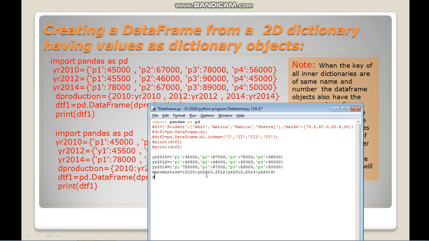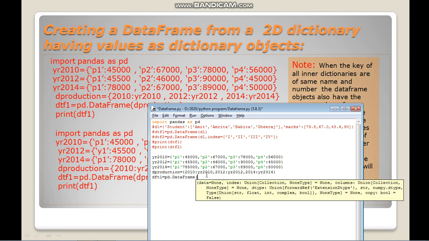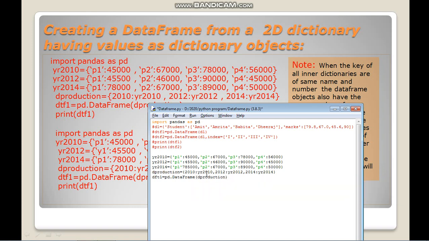Okay, now I will use this dictionary to create the data frame. Then I will print it.